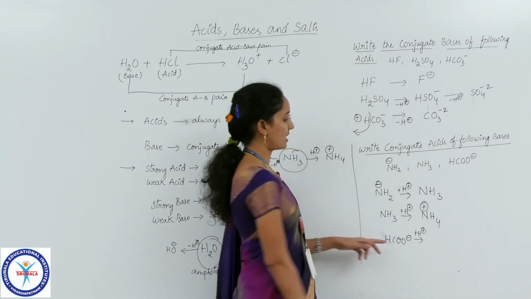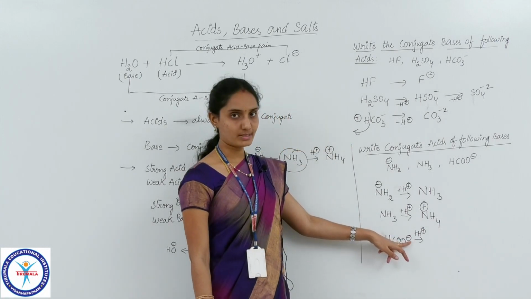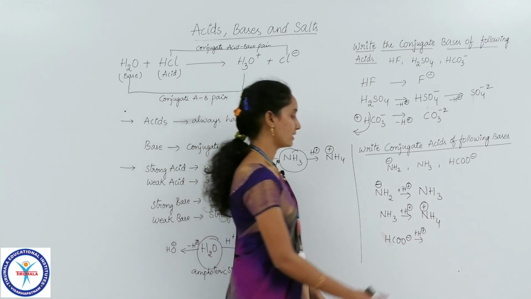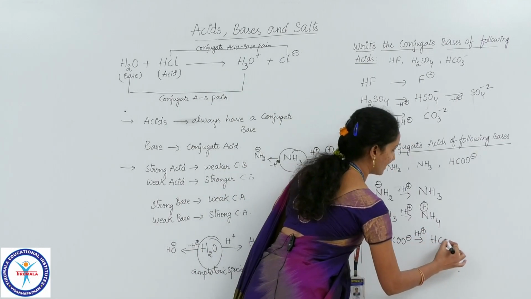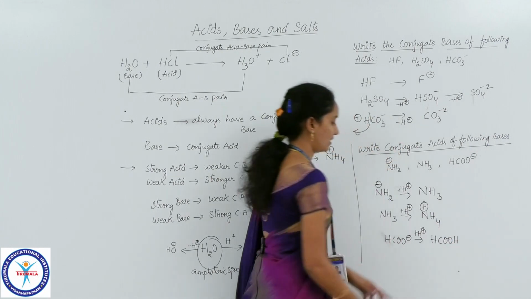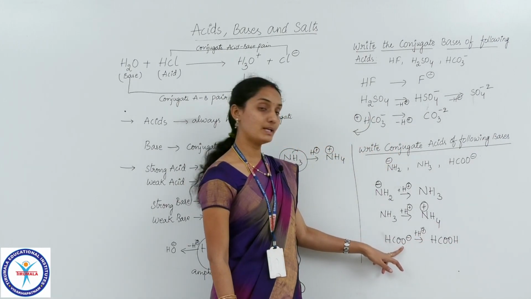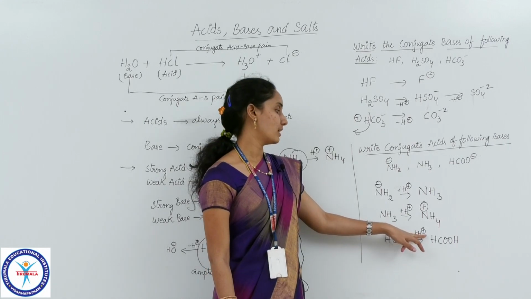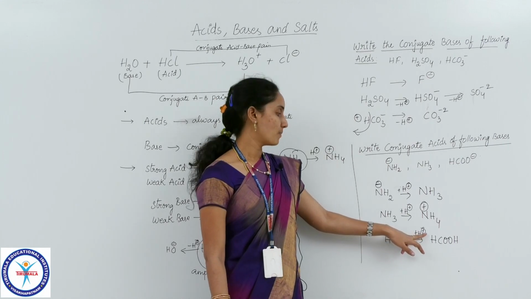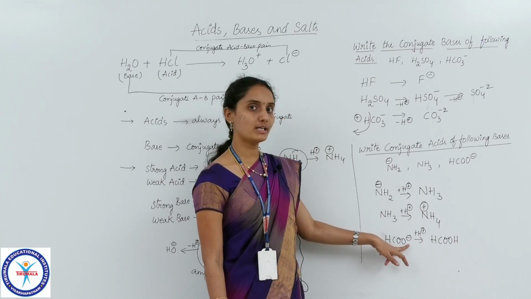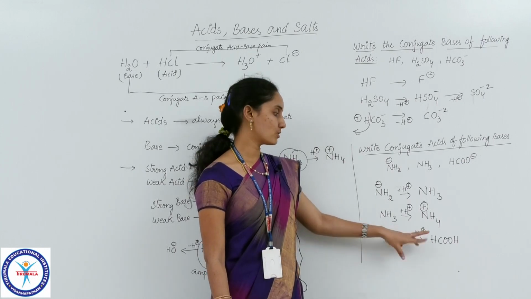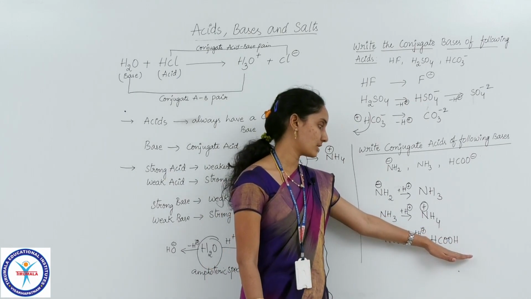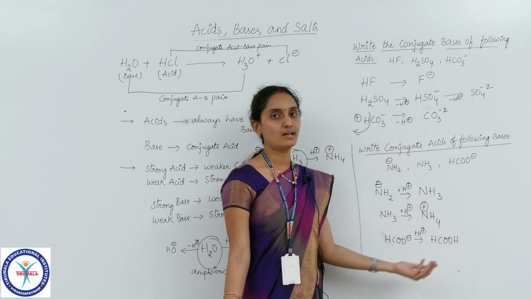So here the minus charge is present upon the oxygen atom, so you have to link this H plus ion to oxygen. So this will become HCOOH. Hydrogen will be linked to oxygen, and oxygen has -1 charge and hydrogen has +1 charge. Both are opposite and equal in magnitude, so they get cancelled, and the species which is obtained by adding a proton will be neutral.